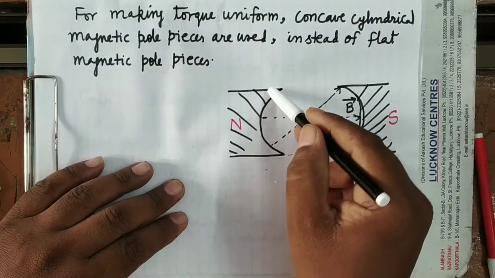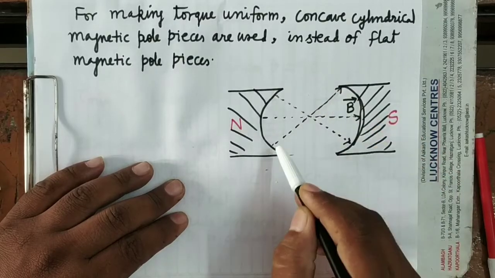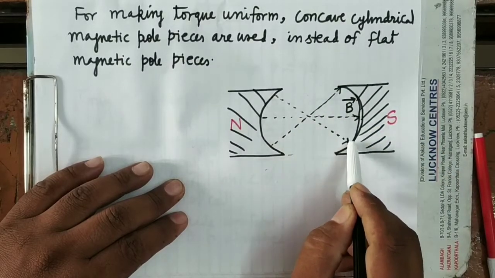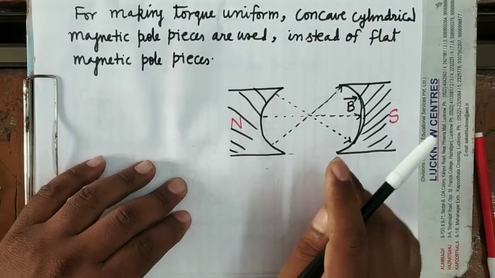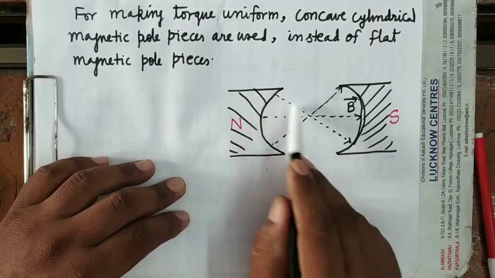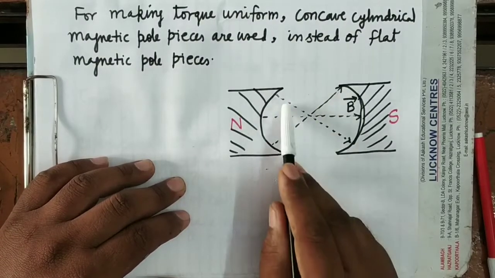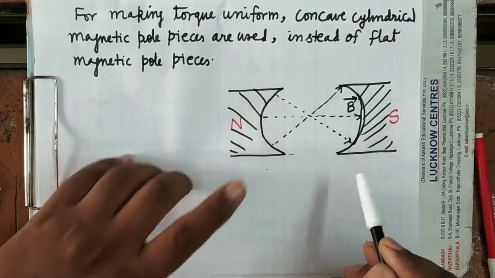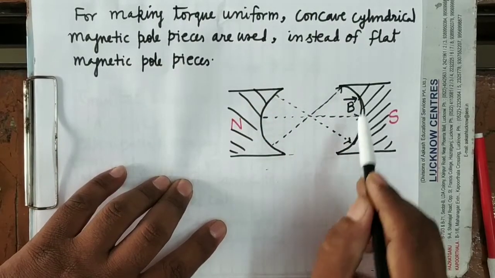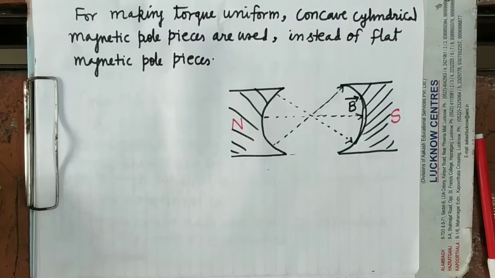They will originate from here going this way, here it will go this way. On the whole it will appear like this. This part is produced by this pole and this part is produced by this pole.